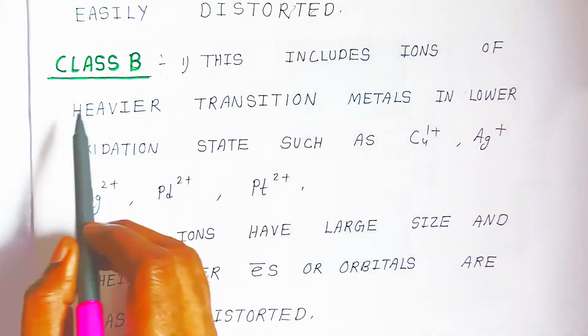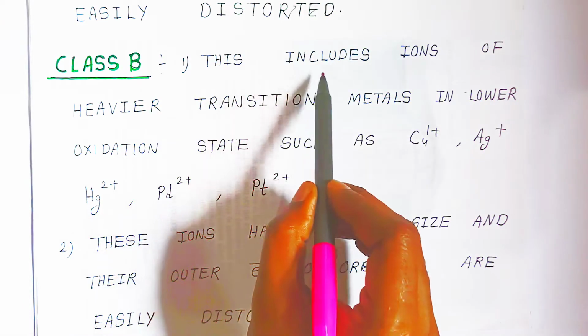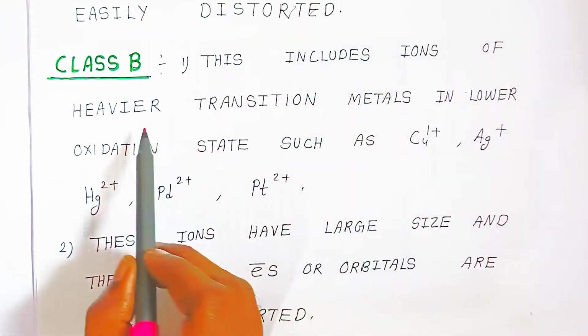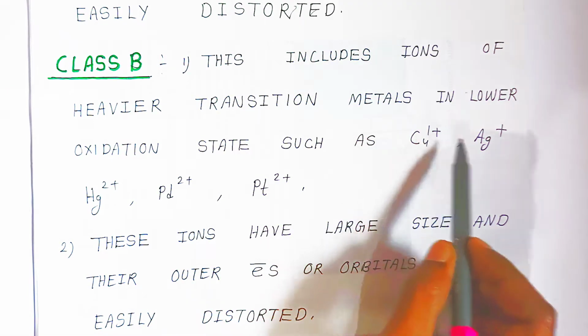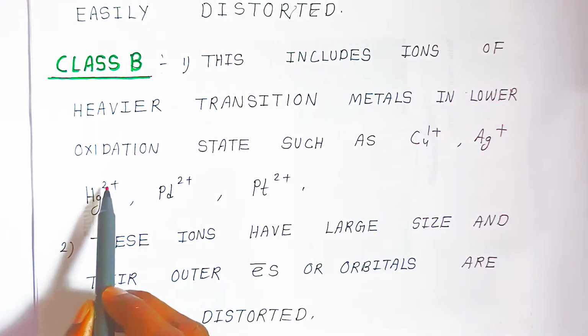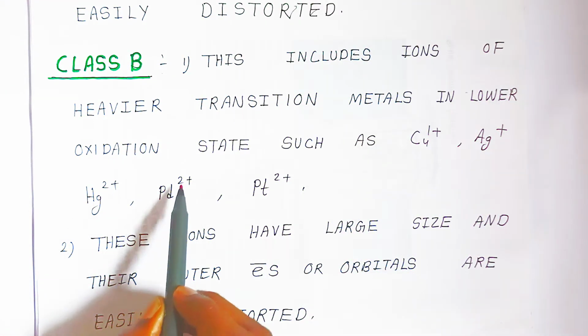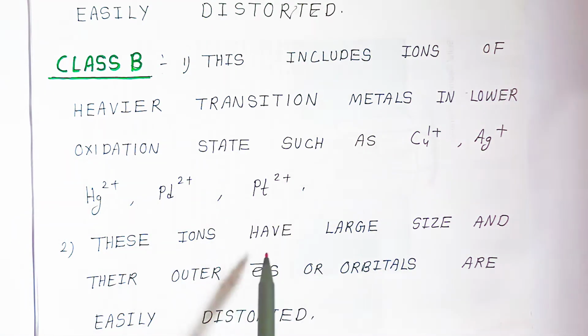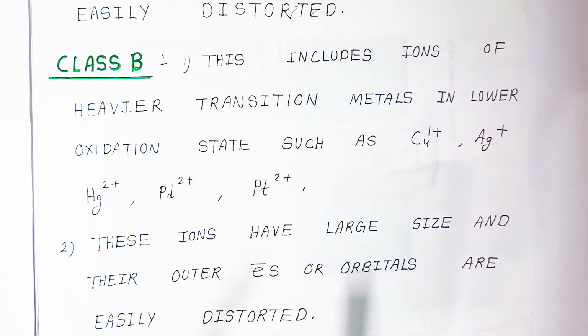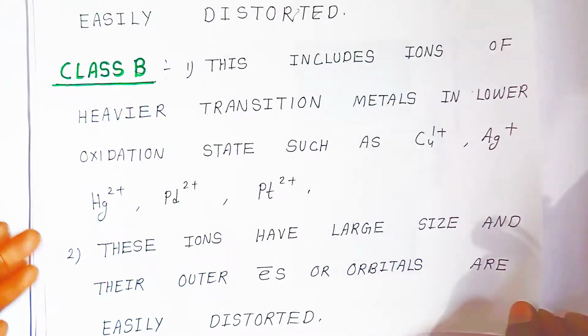Understanding, students? Now we are going to see class B. This includes ions of heavier transition metals in lower oxidation states such as copper 1 plus, silver 1 plus, mercury 2 plus, palladium 2 plus and platinum 2 plus. These are coming in class B. These metal ions have large size and their outer electrons or orbitals are easily distorted. Their size is very big because of the low oxidation state.